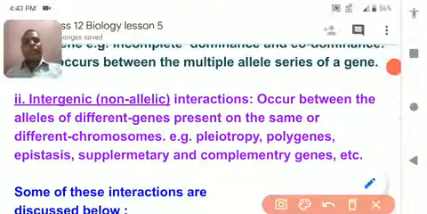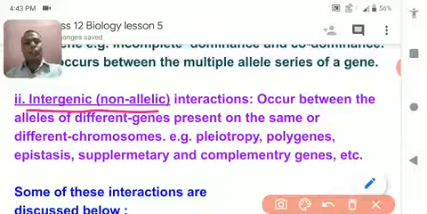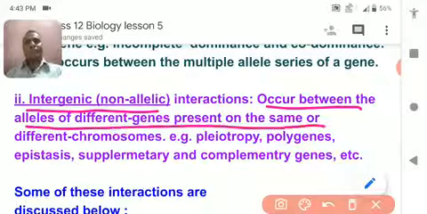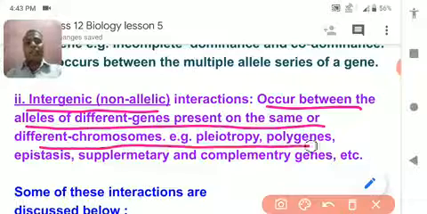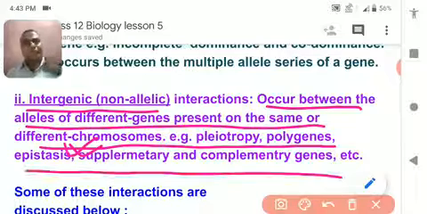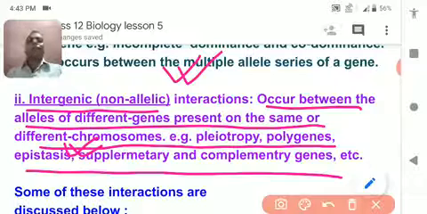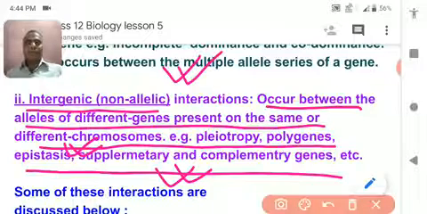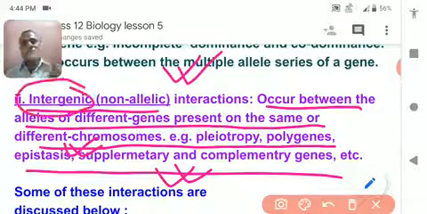The other is intergenic interaction. Intergenic means interaction between the alleles of different genes, present on the same chromosome or different chromosomes, representing different phenotypic characters. If the same gene represents a different phenotypic character than it should according to Mendel, it is called intragenic, and if different genes do it, it is called intergenic. That is the main difference between them.